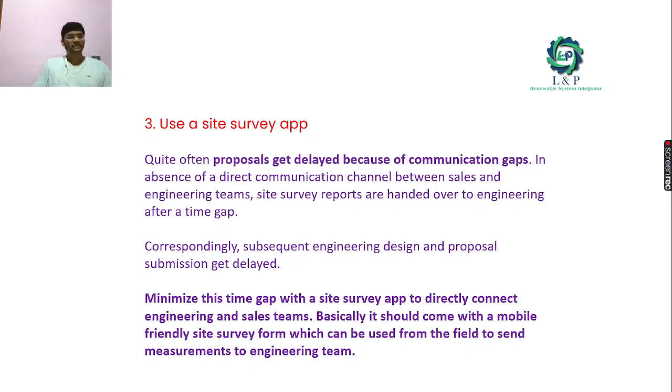He might have surveyed something on Friday and forgotten it, and he goes for a week off. He forgets to send the survey details to the engineering team. And when Monday comes and he has some other plan, or he is off, then there is a gap, a communication delay happens.